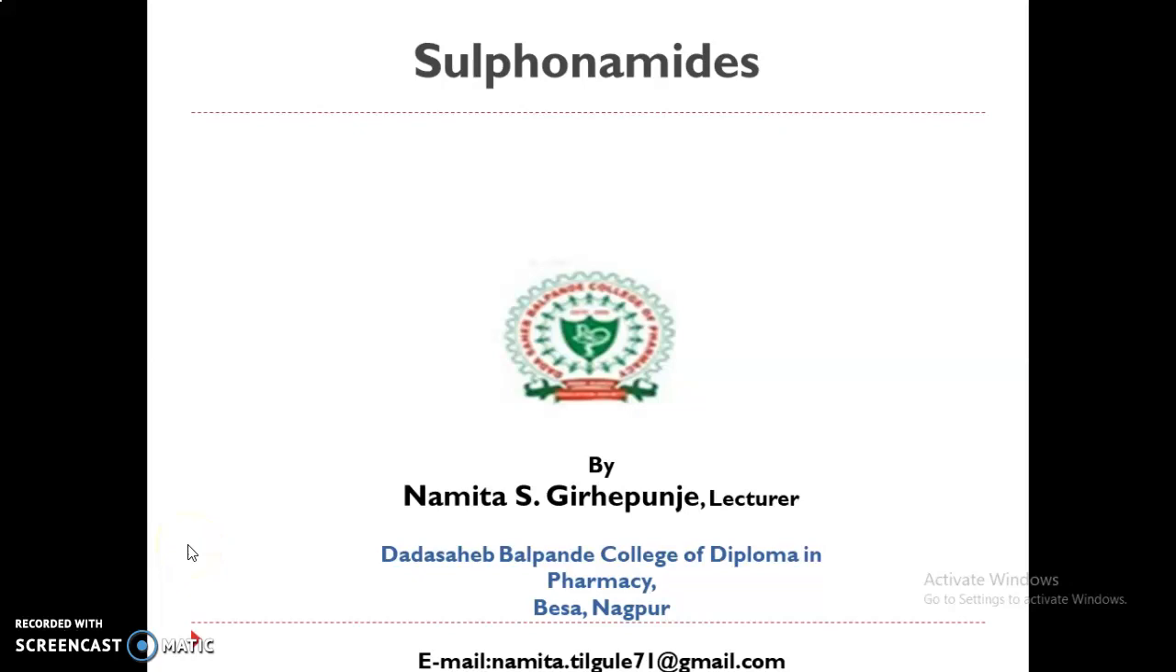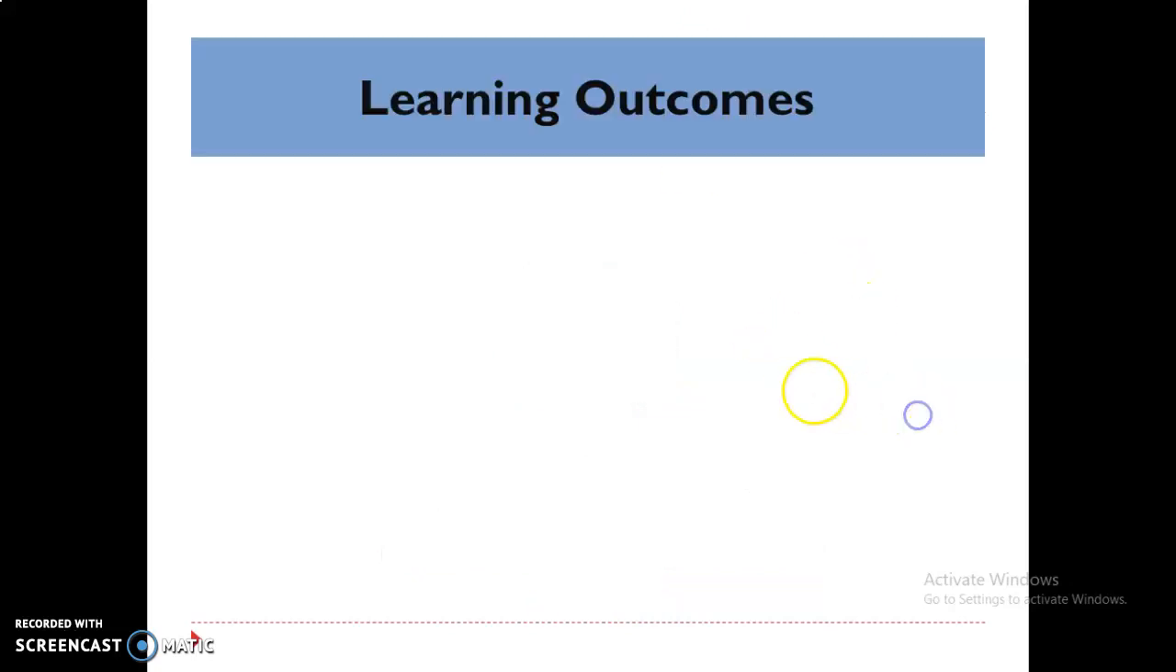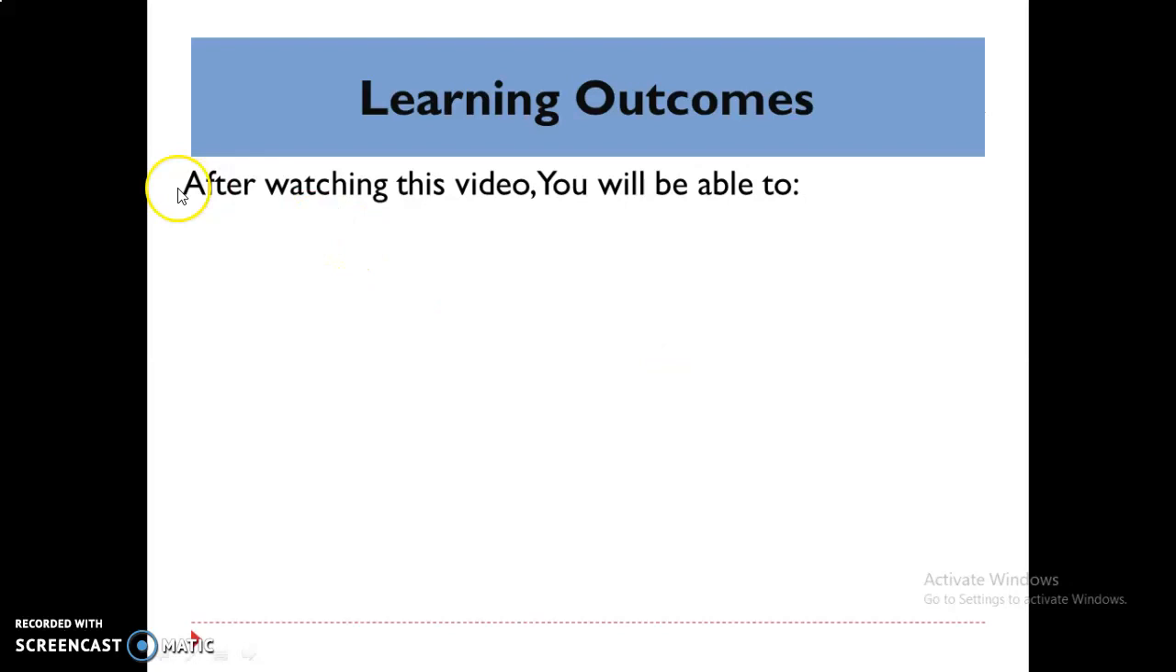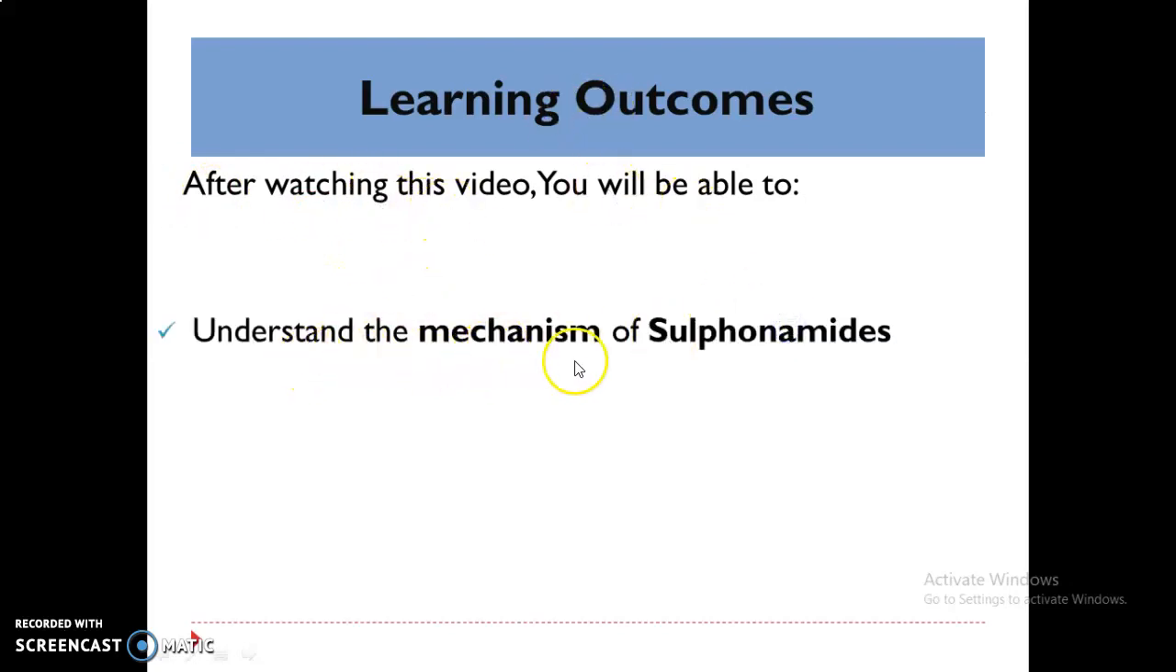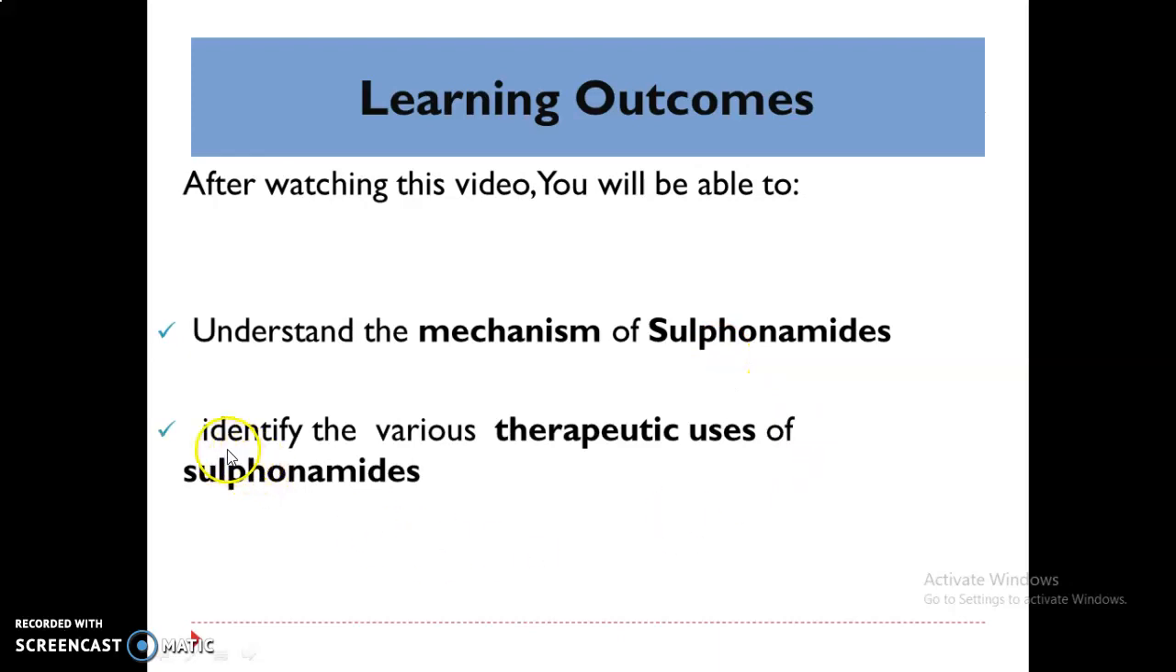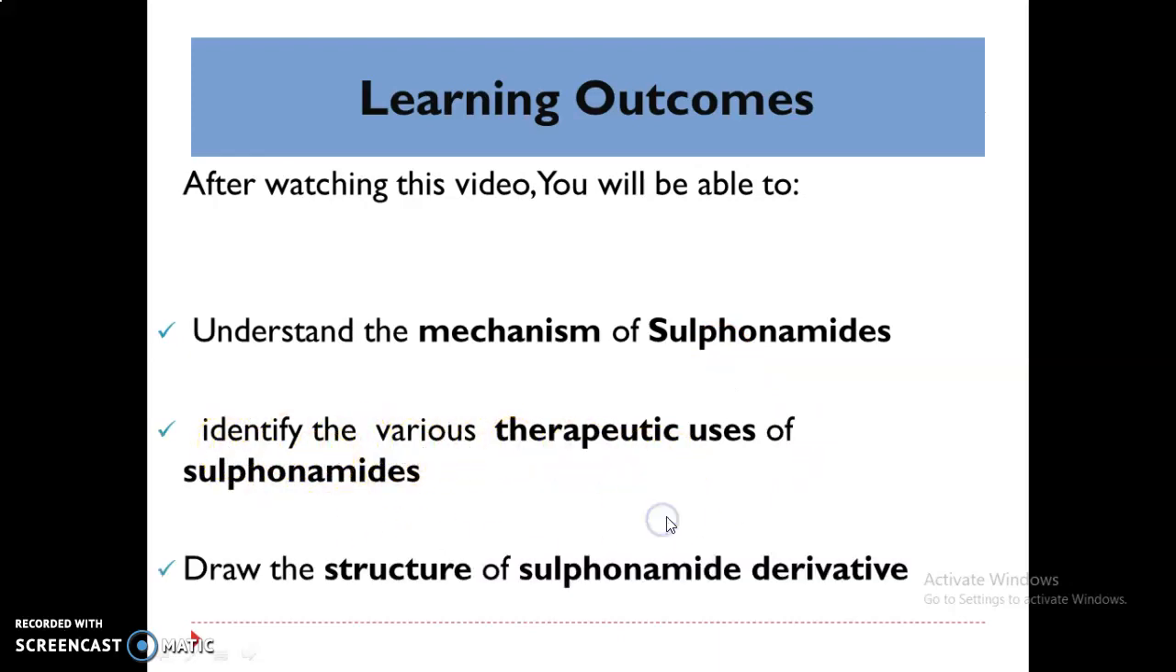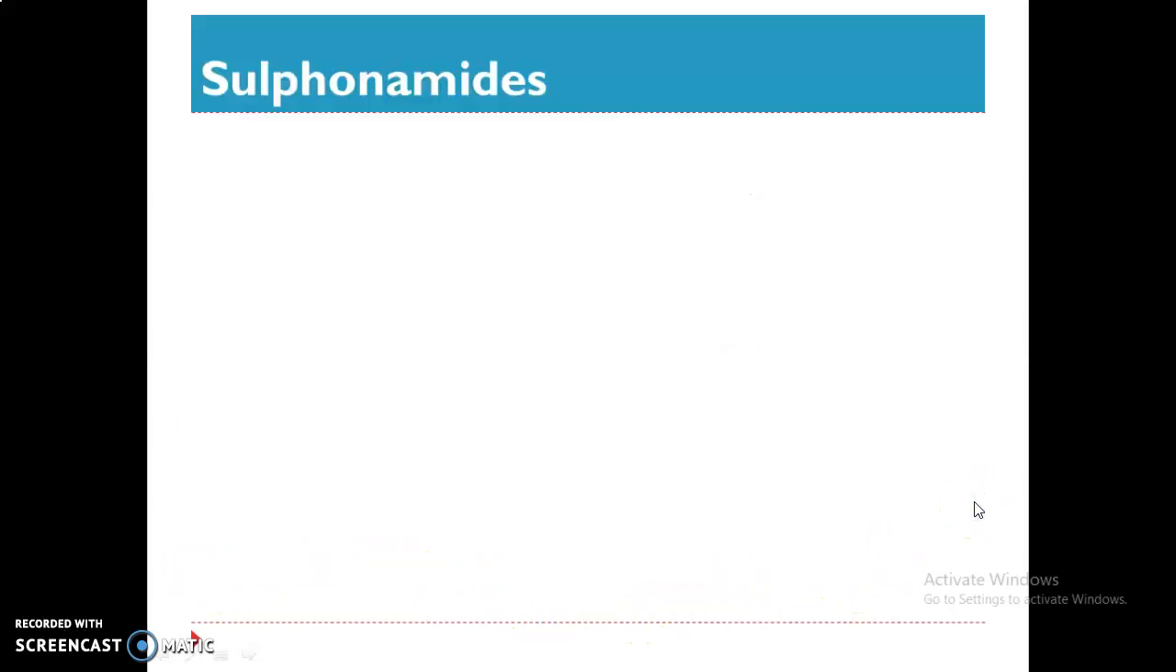In this learning dialogue, I will discuss the topic from pharmaceutical chemistry 2. The topic name is sulfonamide. Learning outcomes. After watching this video, you will be able to understand the mechanism of sulfonamides. You will be able to identify the various therapeutic uses of sulfonamides. You will be able to draw the structure of sulfonamide derivative.